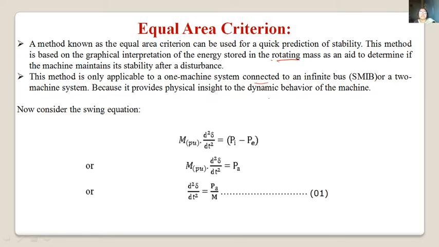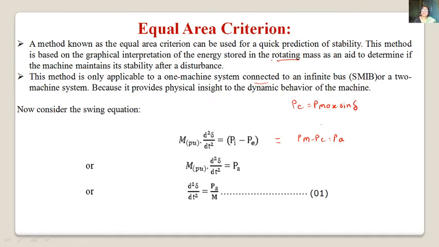Now consider the swing equation. This we know: M d2 del by dt square is equal to Pm minus Pe, or Pi minus Pe, it is one and the same thing. This Pm minus Pe is Pa. Now this Pe we know is equal to Pmax sine of del.